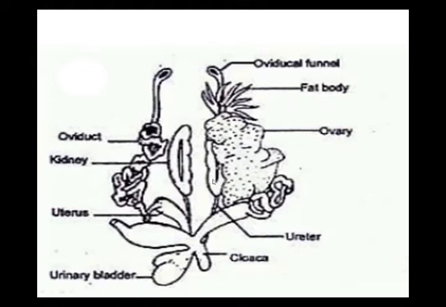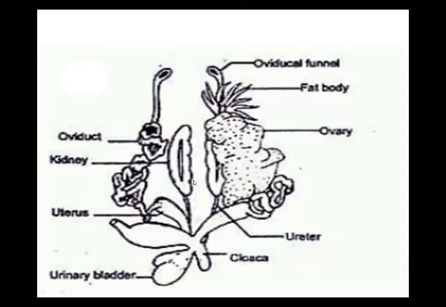They are attached to the dorsal wall of the body cavity. What is meant by dorsal wall? Dorsal, as we have already discussed, means the back side of the body. Dorsum means the back of the living body. So they are attached with the dorsal wall towards the back where the vertebral column is present. So these kidneys are attached with the dorsal wall of the body cavity.